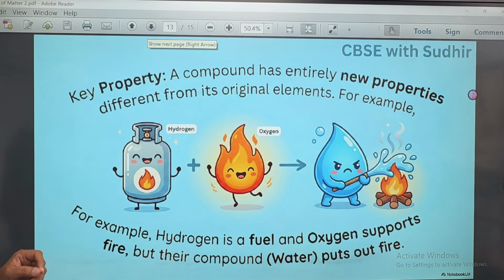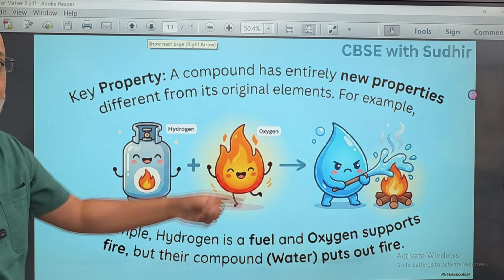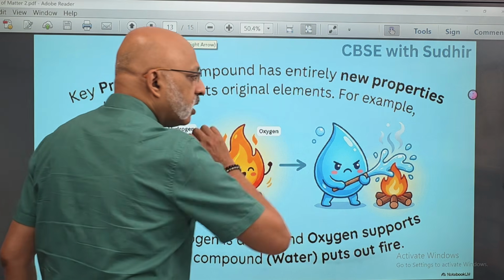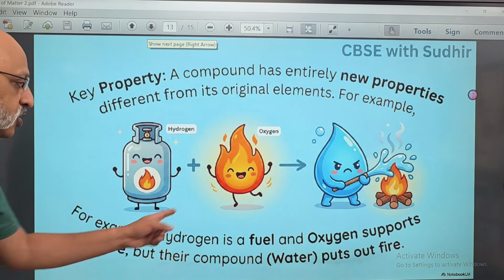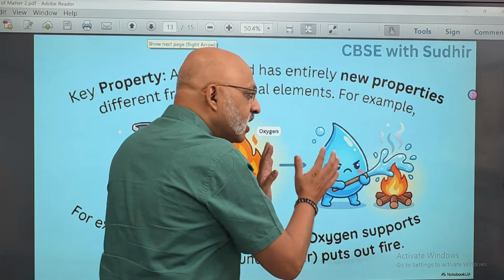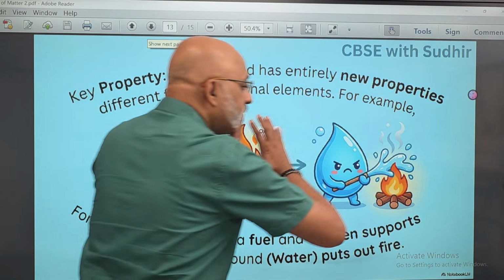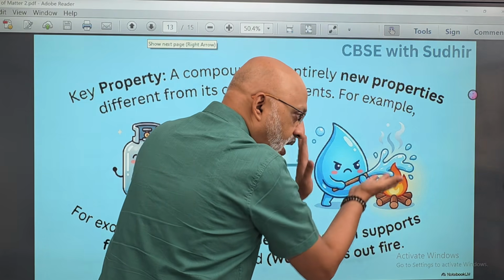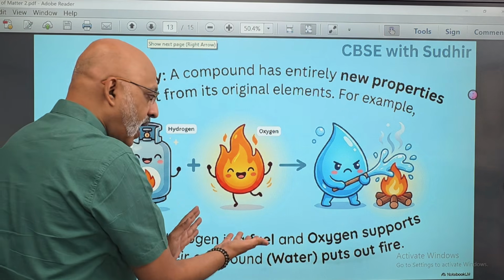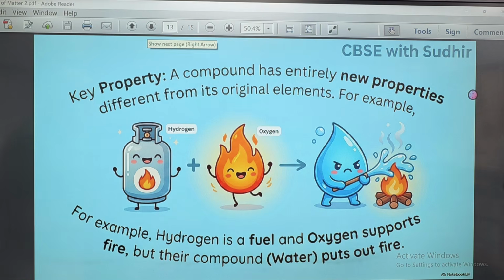The key property of a compound is that it has entirely new properties different from its original elements. The easiest example to understand is hydrogen plus oxygen forming water. Hydrogen is a fuel. Oxygen supports fire. But when they form water, they actually come together to put out the fire. Isn't it quite interesting? Which is why the characteristics of water are very different from the two elements that come together to form it, hydrogen and oxygen. So water puts out fire, whereas oxygen actually supports fire.